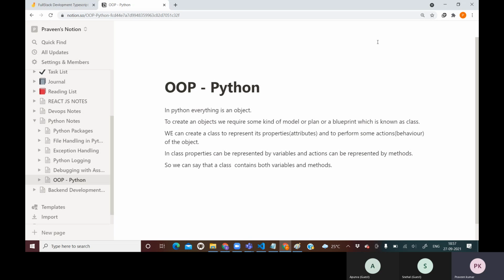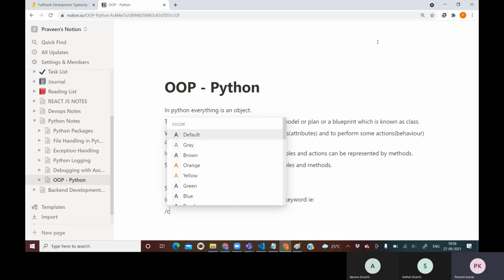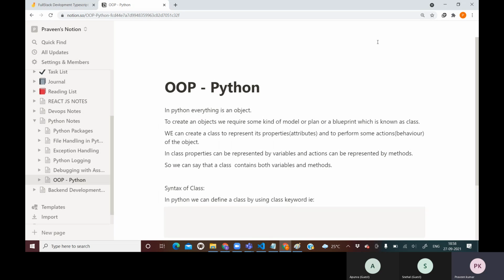Syntax of class. In Python, we can define a class by using the class keyword. That is how we are going to declare it.